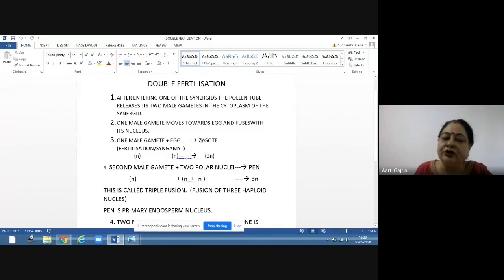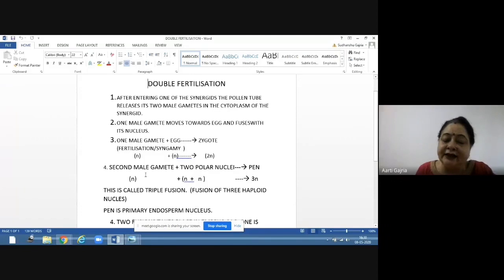This zygote is 2N, diploid in nature. This fusion of the male gamete with the female gamete, the egg, resulting in the formation of zygote, is called syngamy. So this is the first fertilization.